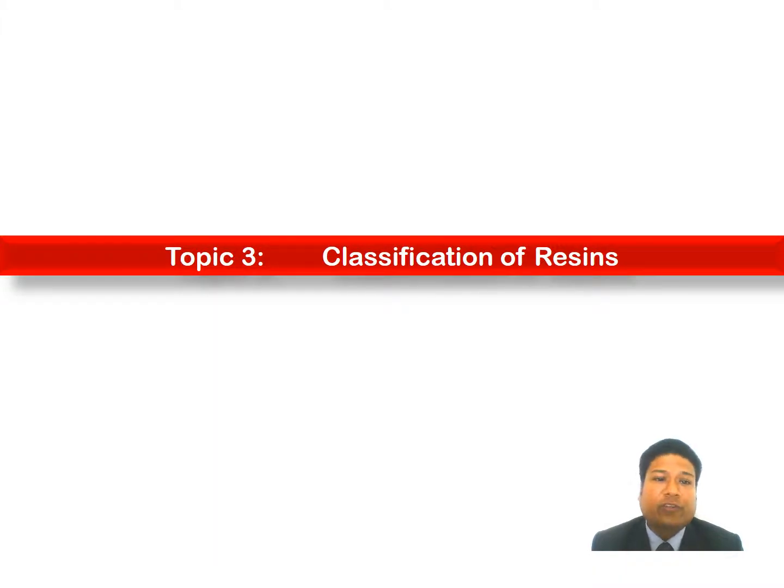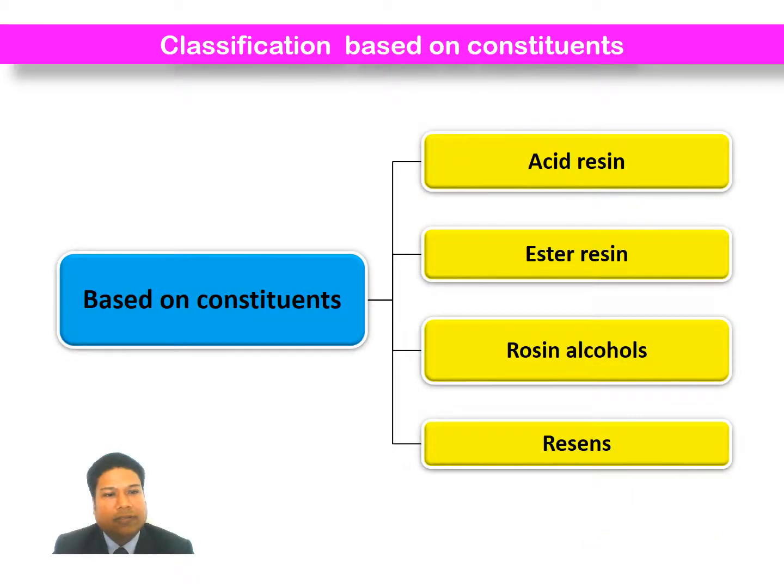Another important aspect of resins is their classification. There are different bases to classify resins. The first way to classify resins is classification based upon type of constituents. With this, resins are categorized into four types, such as acid resins, ester resins, resin alcohols, and resenes.